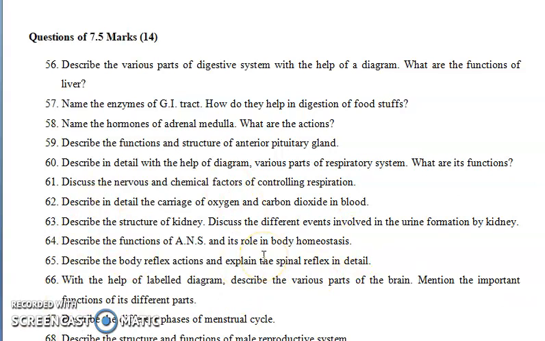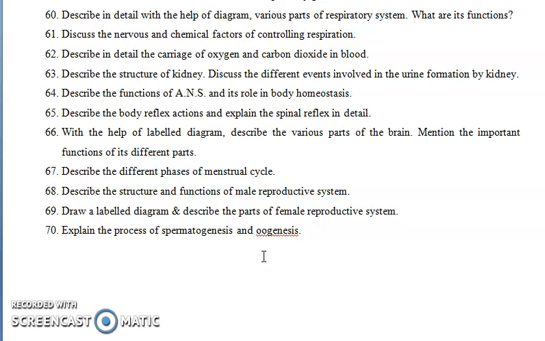Next question is: with the help of a labeled diagram, describe the various parts of the brain and mention the important functions of its different parts. In the brain there are important parts: the cerebrum, cerebellum, pons and medulla. You can write about their parts, subparts and their functions in that question.